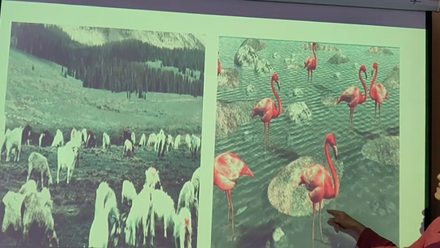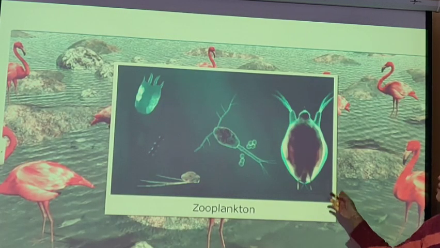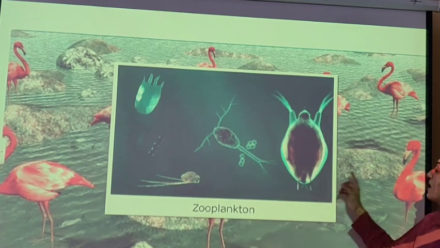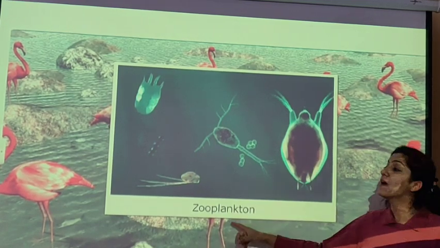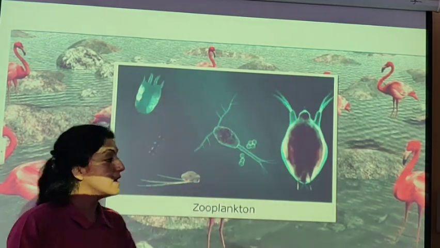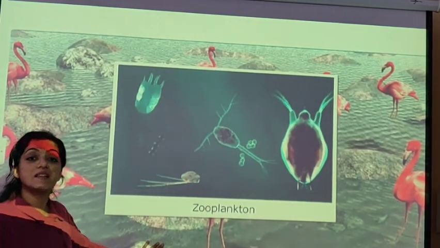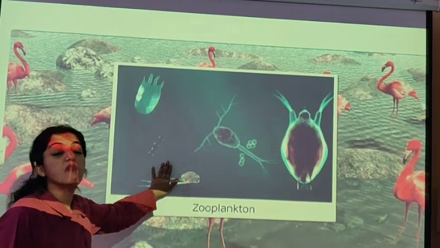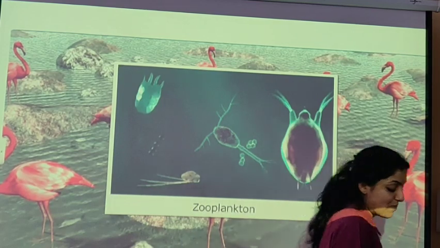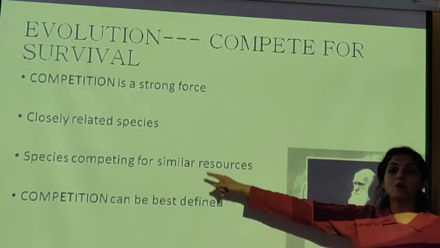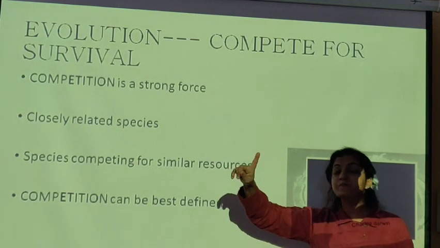Now you can have competition also between the flamingos and the other birds which compete for the same food, that is the zooplankton. Flamingos अगर इस land के permanent residents नहीं है, okay, they are just visiting animals, migrating animals to this land, but still they are going to compete with the other birds, with the other animals over here for the common food, that is the zooplanktons. So you can have competition between closely related species, one.